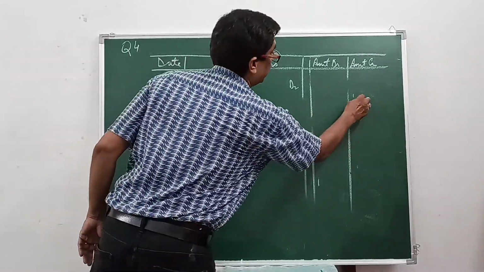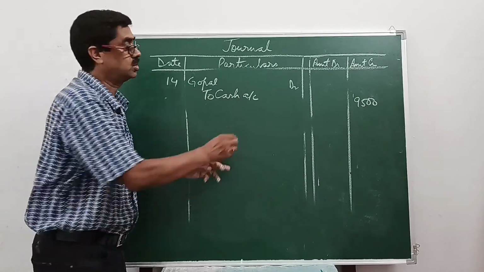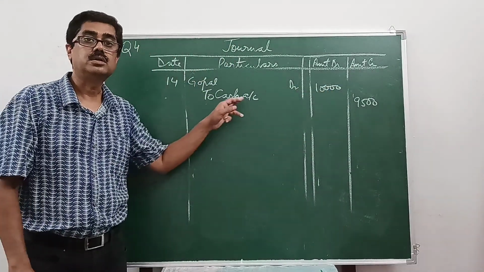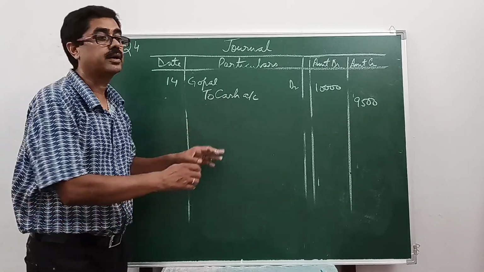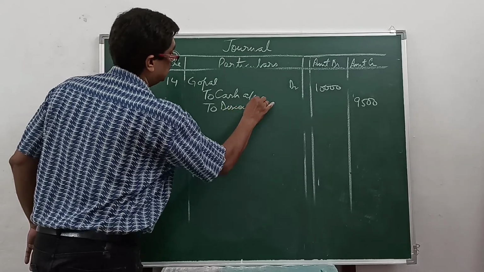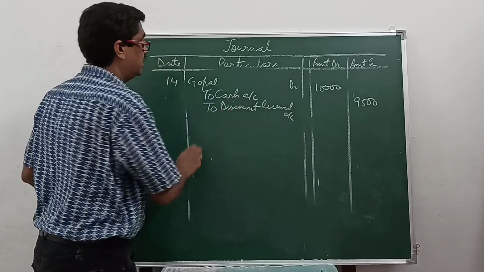That means you must have paid 9,500. You have to pay how much? 10,000. How much you paid? 9,500. Is it gain or loss to you? Gain. Credit all incomes and gains, discount received account will be opened.